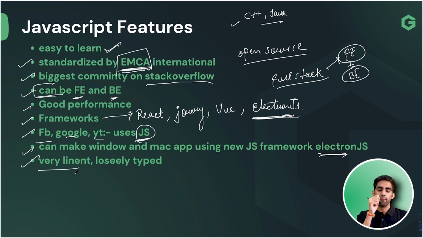If you are making a very major mistake, only in that scenario will you get an error. But trust me, you are not going to get errors very easily. And what is loosely typed? We'll discuss that; I don't want to discuss this point here, but you just need to understand what loosely typed is. I hope you are able to understand each and every feature that I have mentioned in this slide.